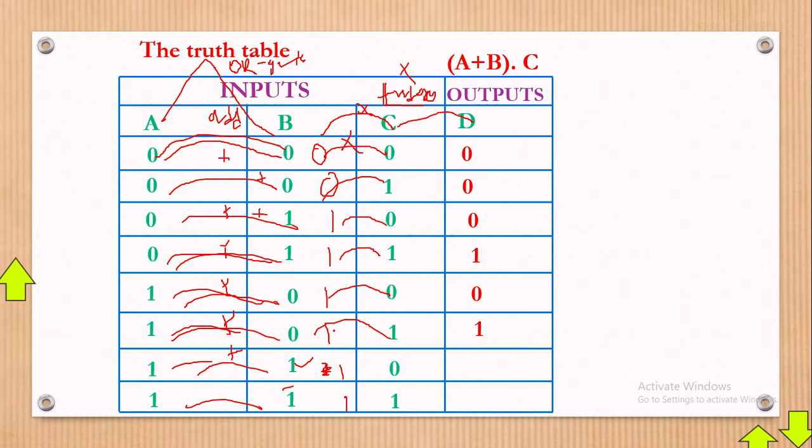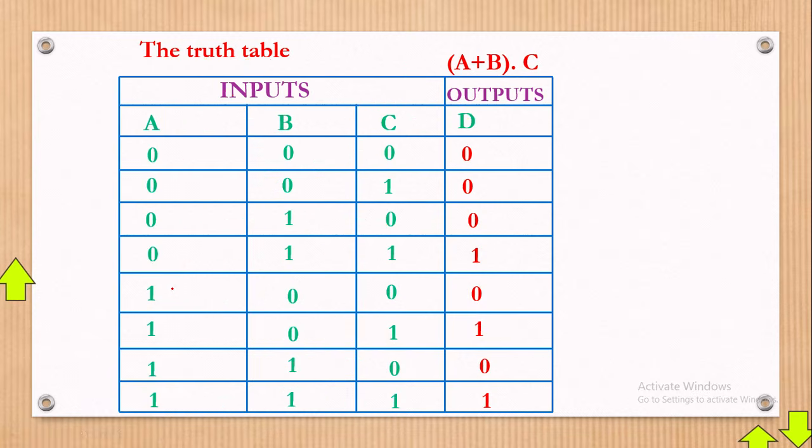Then, oh sorry, this is it. Remember, I have here 1. 1 times 1 will give us a 1. Then 1 times 0 will give us a 0. And 1 times 1 will give us a 1. And that's what we call a truth table in simple terms.